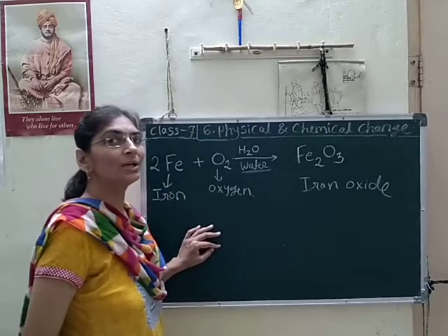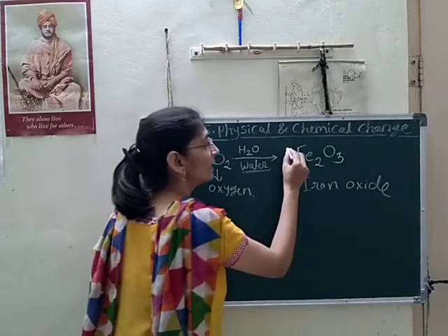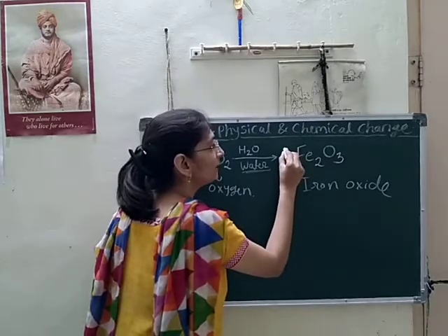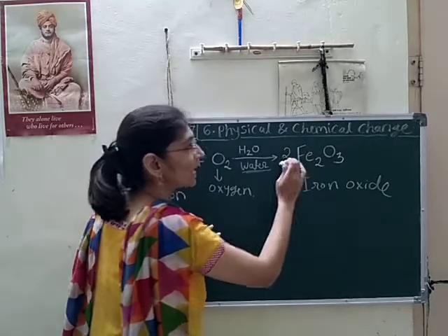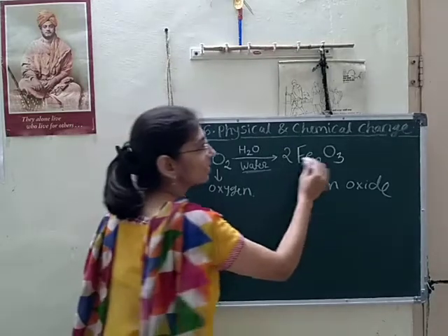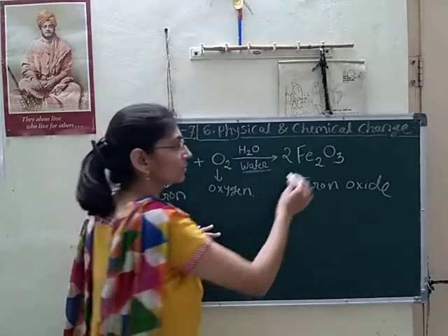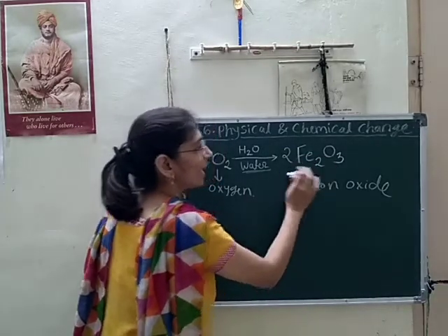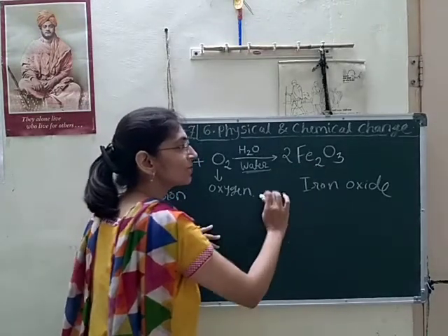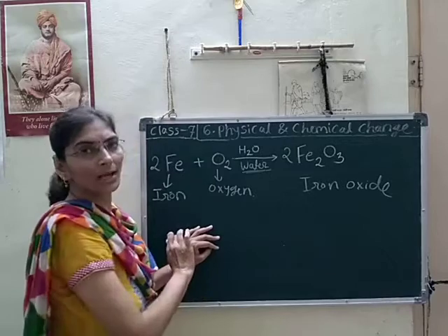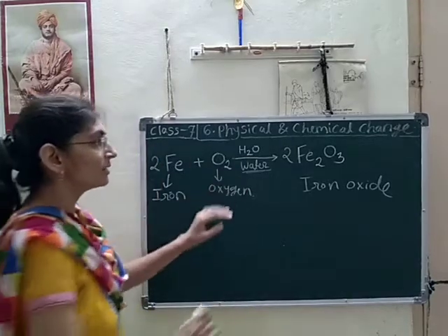So what can we do? If I multiply commonly by 2, 3 twos are 6, so 6 oxygen will form. But now the iron atoms also changed. So how can we balance that reaction?